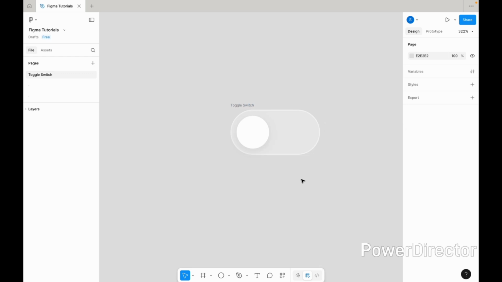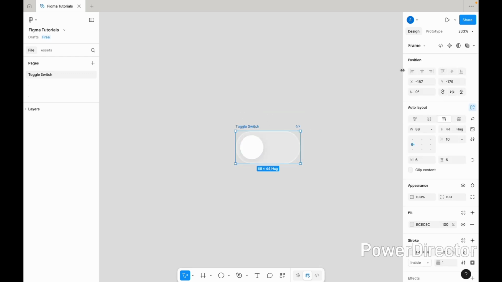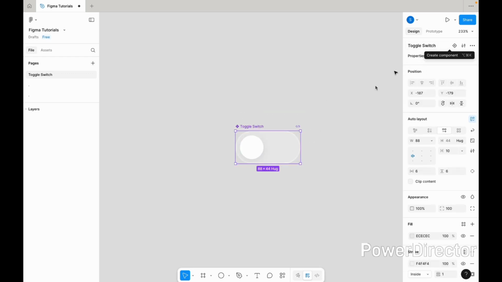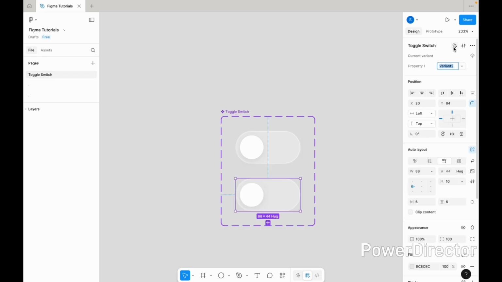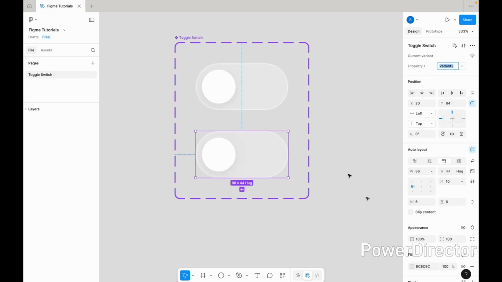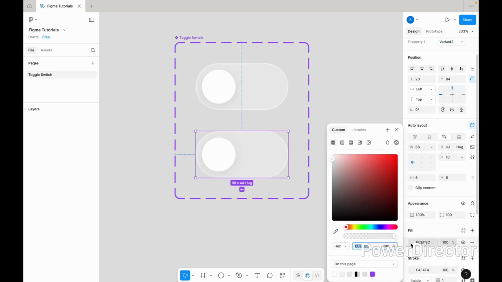Once done, select the frame and click the Create Component button on the right-hand panel. Then click Add Variant, which is just below it. For the second variant, change the background color and set the alignment to right.